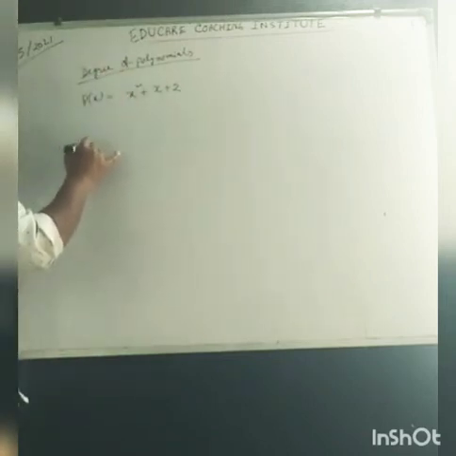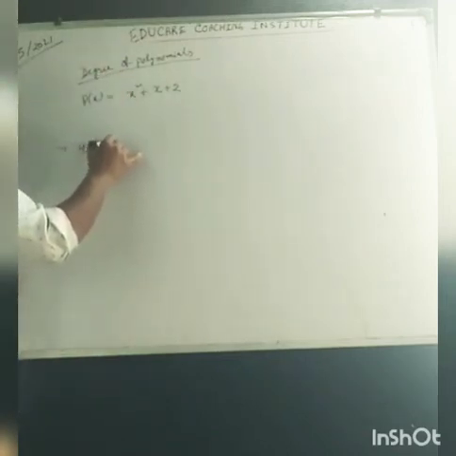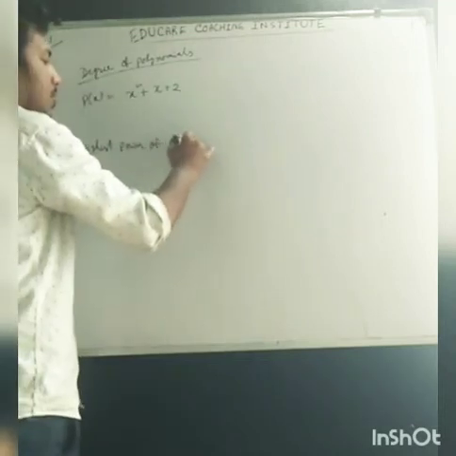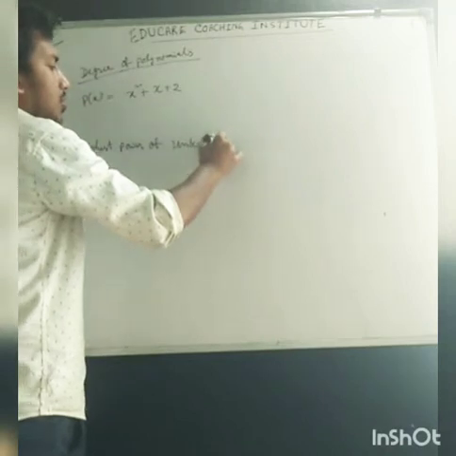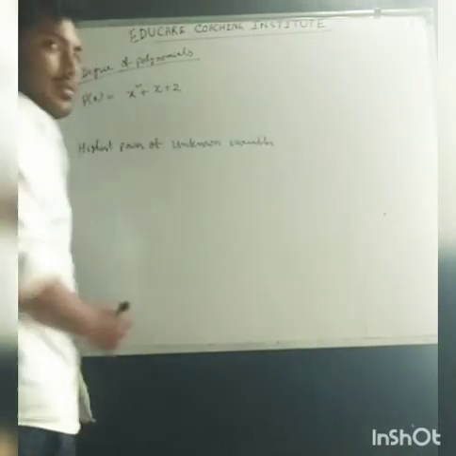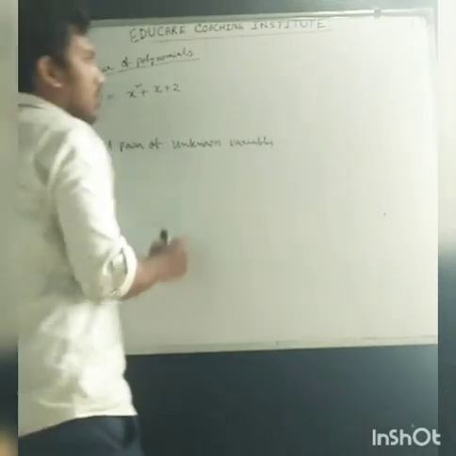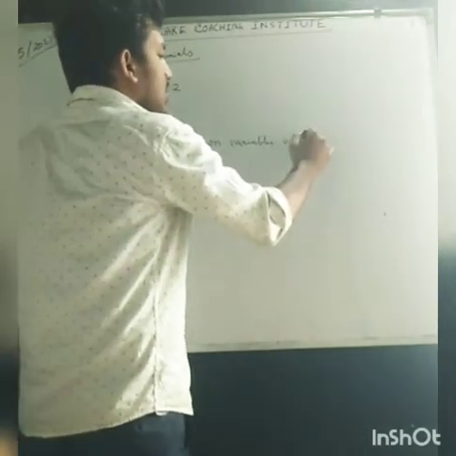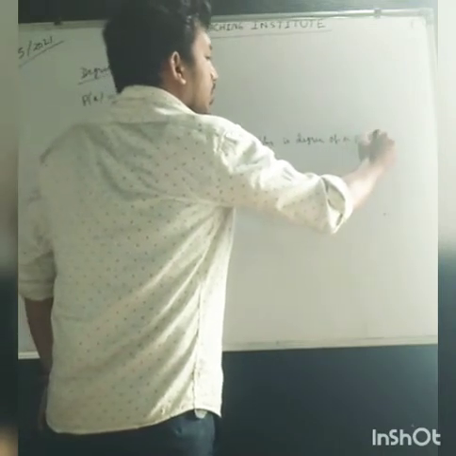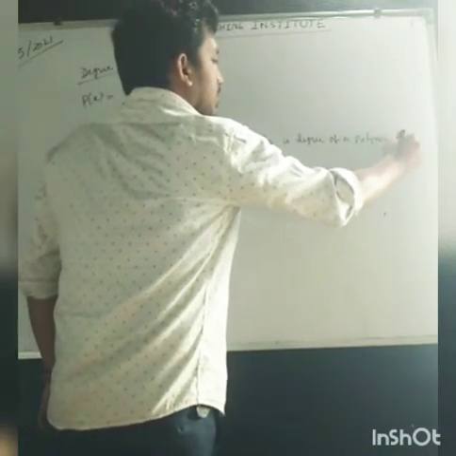It is the highest power of the unknown variable. Highest power of the unknown variable is the degree of a polynomial. So that is the concept about degree of polynomials.